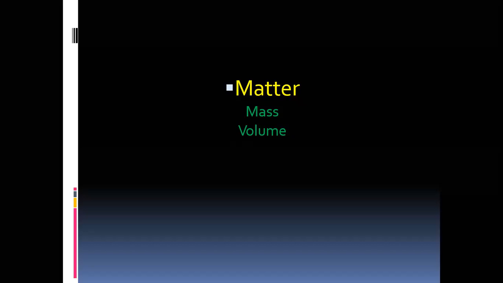But other materials, for example iron, or anything kept in your house which you can feel and touch, all objects are matter because they have certain mass, and they occupy certain volume to keep them.